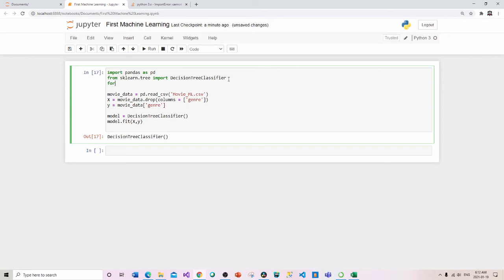So up here, I'm going to do from sklearn import tree. This tree object has a method for graphically representing our data.